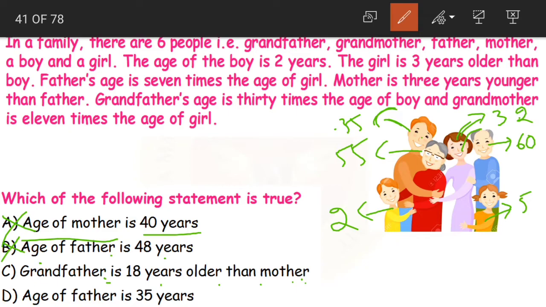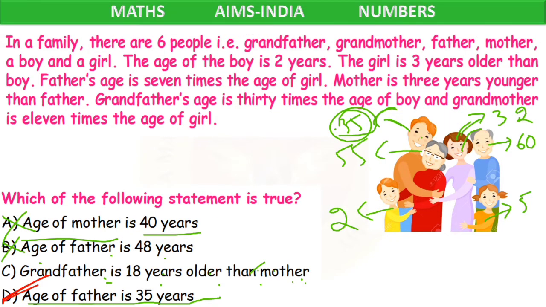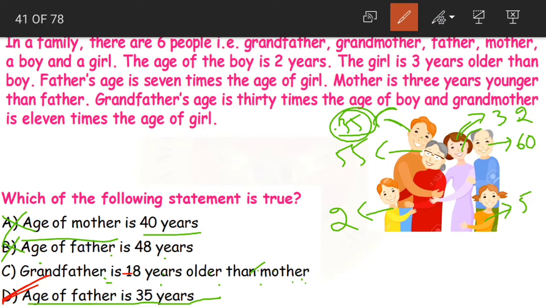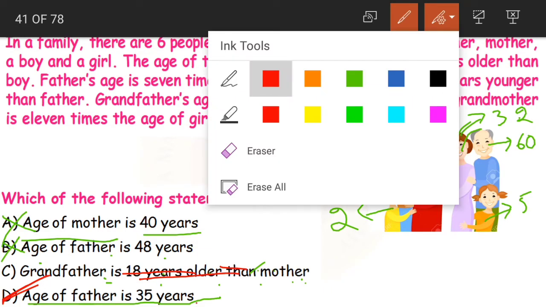Now what happens in Olympiad exams, again as I said, you need to solve as many questions as possible quickly. So this here we need to add, so let us keep this option aside for now. Let us look at option D. Age of father is 35 years. Is father 35 years old? Yes, age of father is 35 years old. So option D becomes our correct answer. Okay. So even without adding this, we saved our time, right? So even without adding this, we found out the correct answer here.